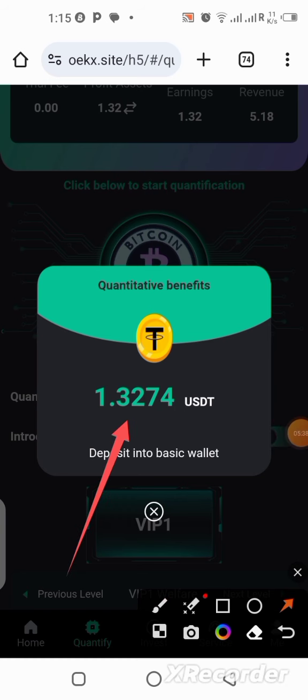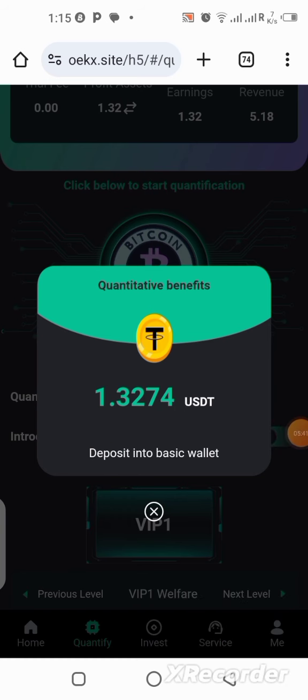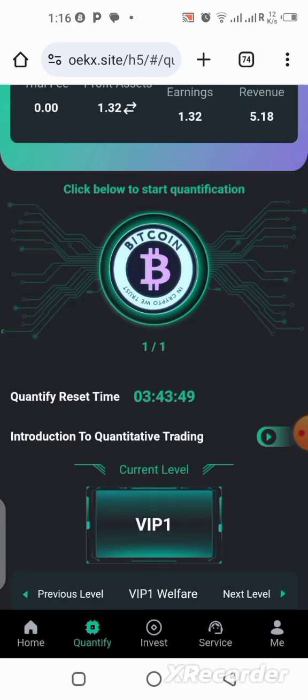$1.32 is already here on my balance. So now this is what I earned today. Sometimes you might get $1.20, $1. It varies anyway, it's not fixed, but it's always minimum from $1. All right, so that is it. I just got this right now.